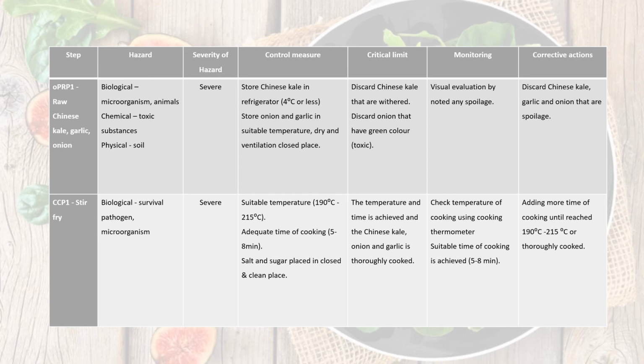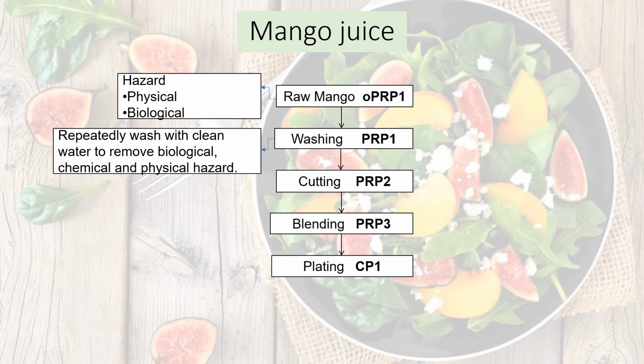For the last menu, which is mango juice, there are 5 steps in this menu. The first step is raw mango. This step is OPRP, and we identified that there are physical and biological hazards. Step 2 is washing. Washing is PRP. Step 3 is cutting. Cutting is also a PRP. Step 4 is blending, also a PRP, and step 5 is plating.